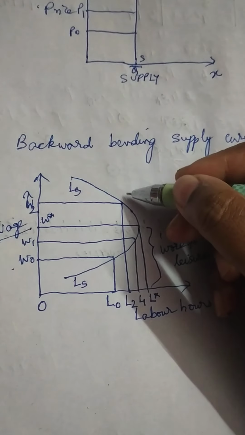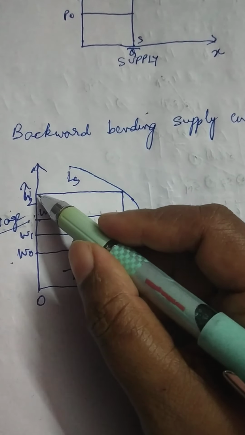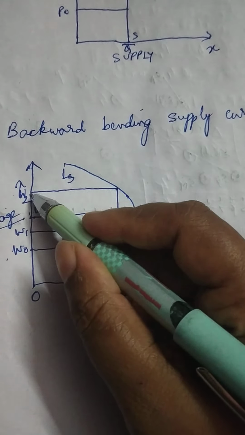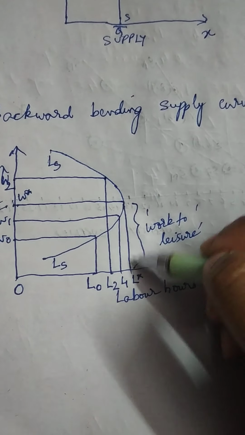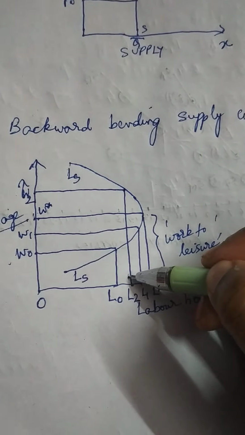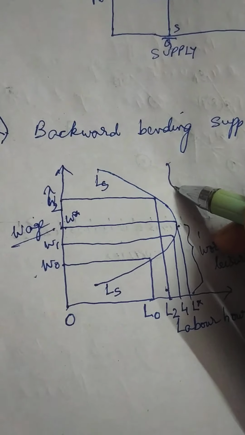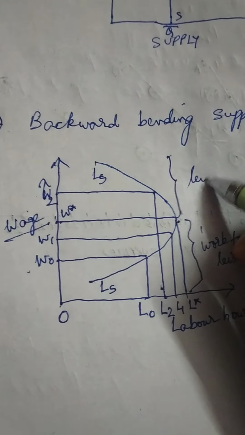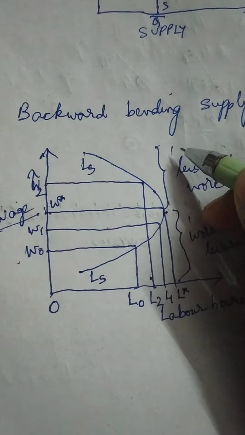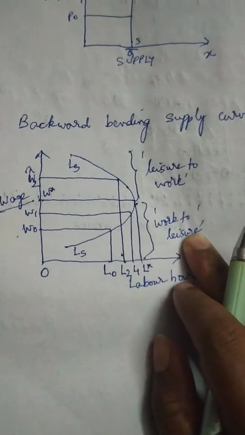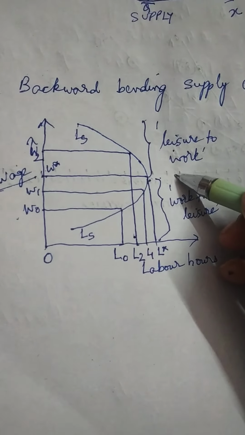But beyond this W star, as the wage rate is increased further from W star to W2, we see that the labor supply is falling from L star to L2. Why? Because beyond this critical wage rate W star, the laborers prefer leisure to work. That means no matter their income is increasing, they would prefer leisure time to work.